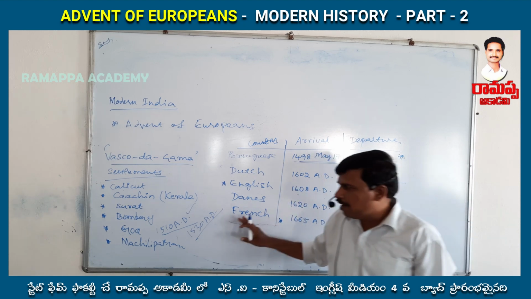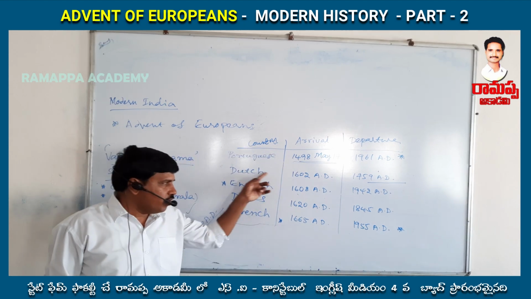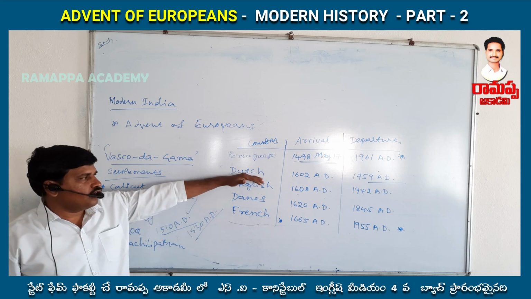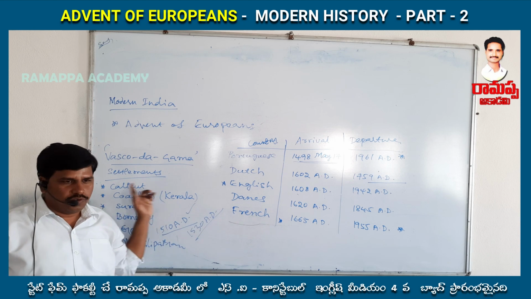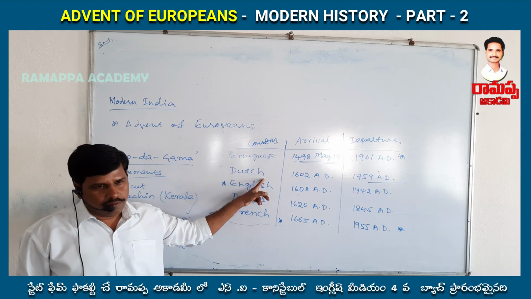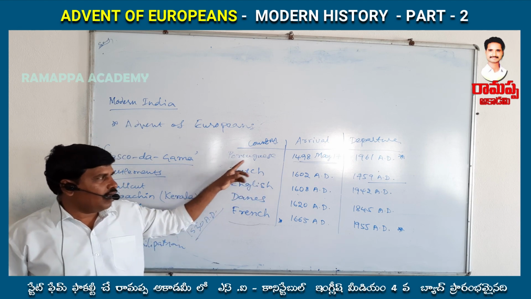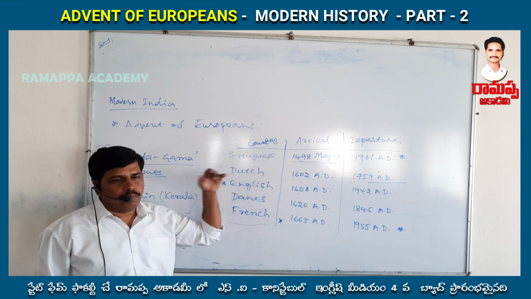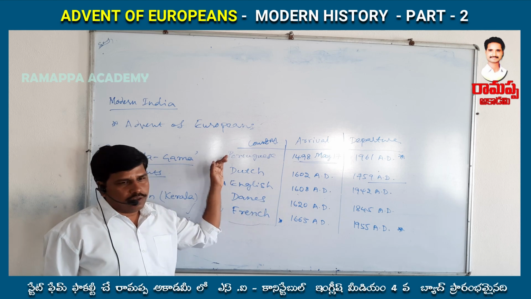But in this period, when the Dutch came to India in 1602, they occupied almost all the important settlements from the Portuguese. So the Dutch were very powerful compared to the Portuguese, even though the Portuguese came to India 100 years before.